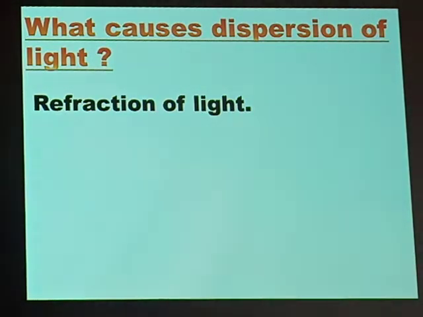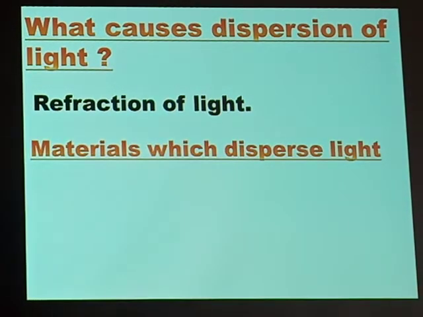We have got a color that can be refracted most, and then we have one that bends slightly. So refraction of light causes dispersion. What causes dispersion of light? Refraction of light.